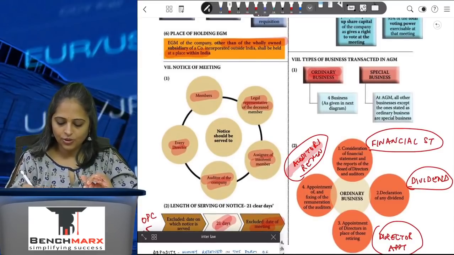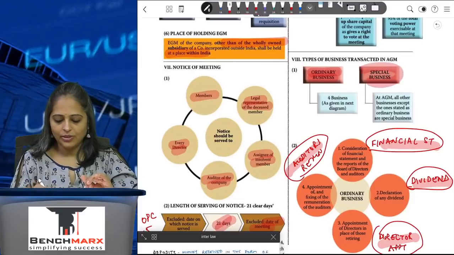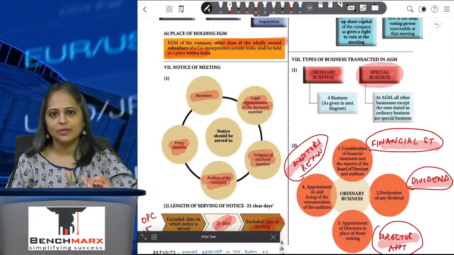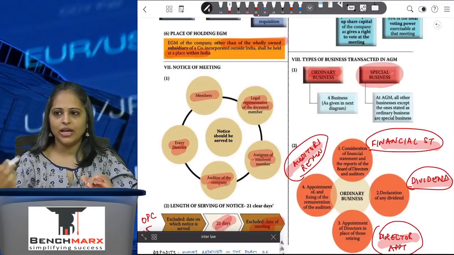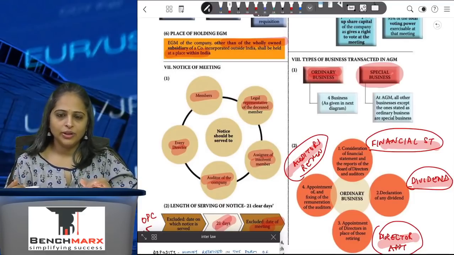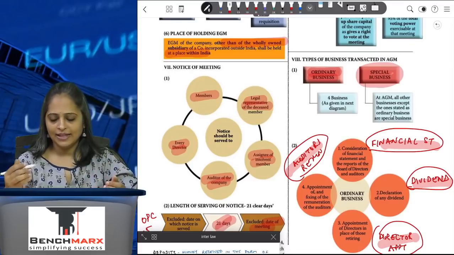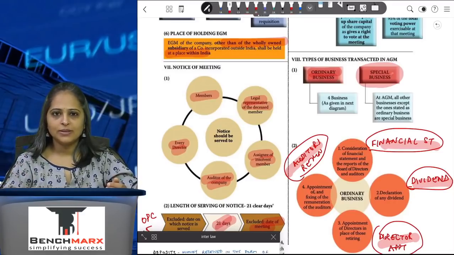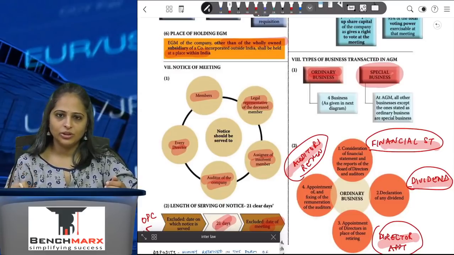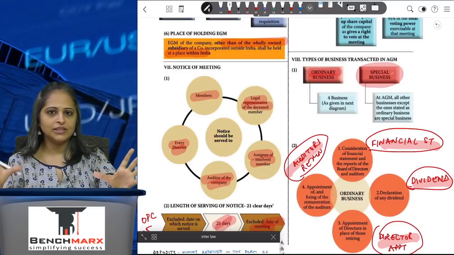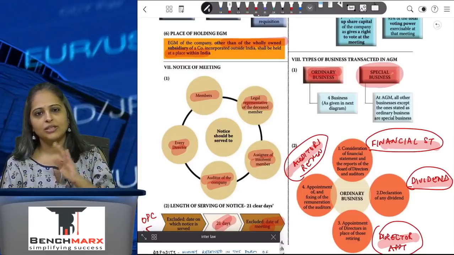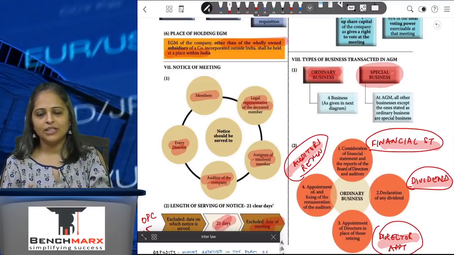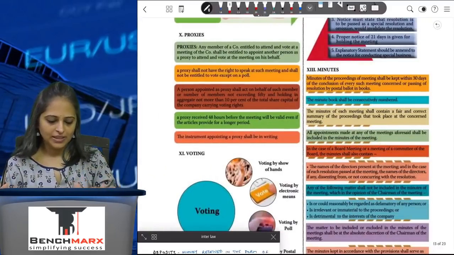Anything other than these 4 things, if I want to discuss, will be called special business. For example, if we are going to call for an IPO and raise funds, that is not covered in ordinary business. That's special business. My notice will mention that we are also going to discuss special business and what that business is. So that's the difference: ordinary business is the 4 common things, annual return, directors, auditors and dividend. Anything apart from these is considered special business.